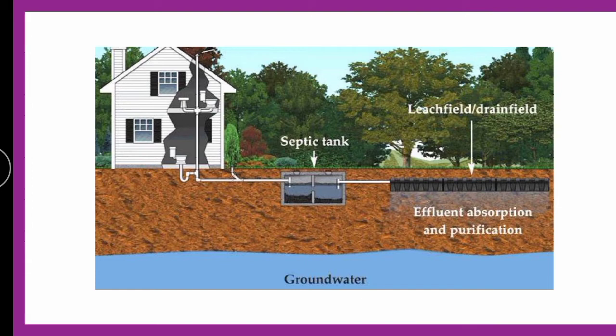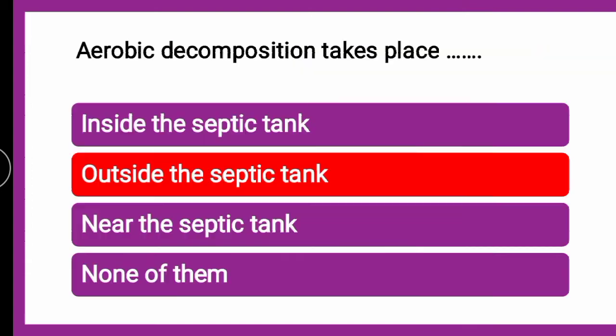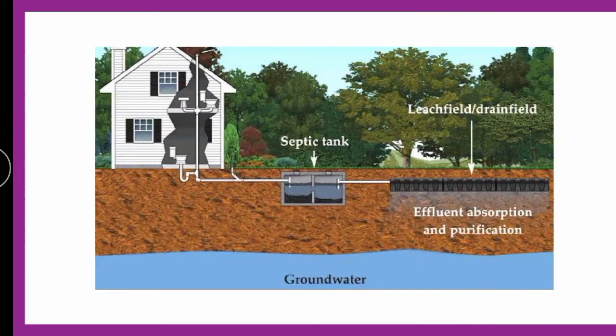By aerobic decomposition, that liquid gets digested. So this is aerobic decomposition outside the septic tank, which converts it to nitrates and other simpler forms.